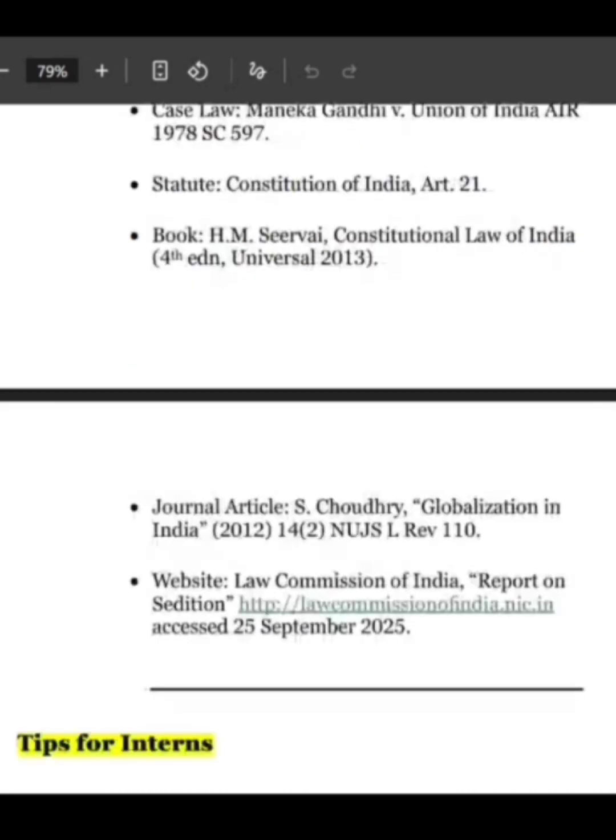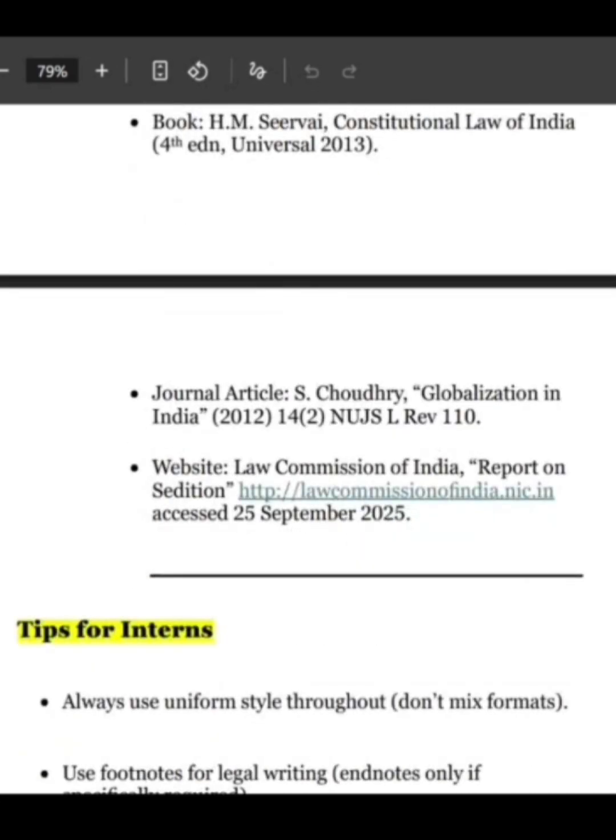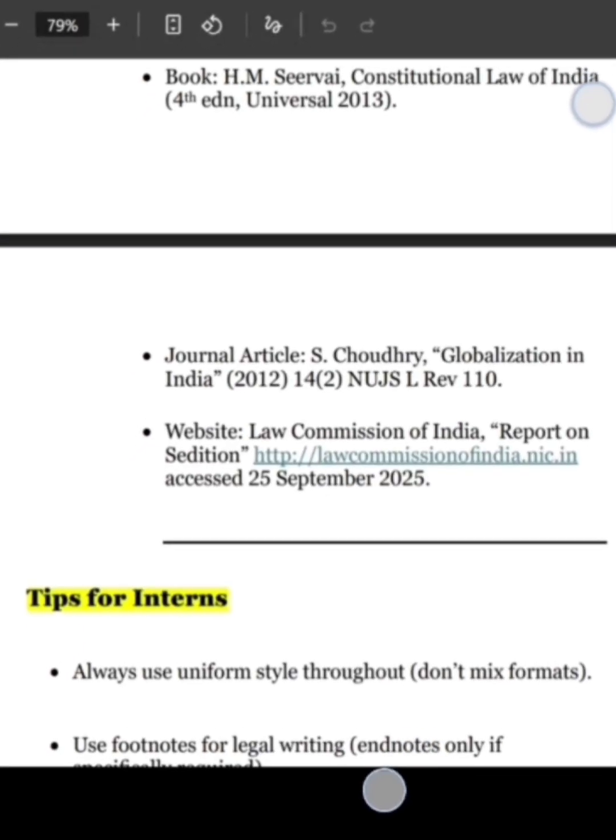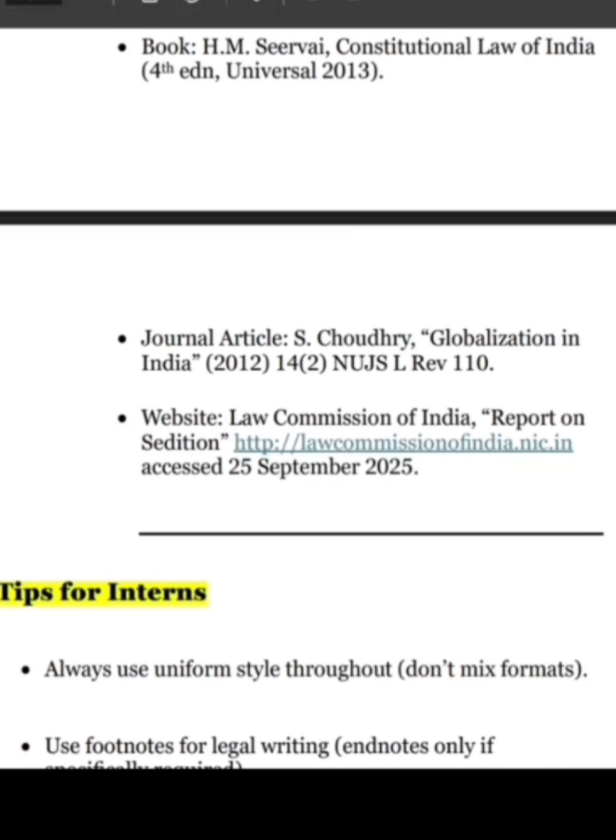Okay. Then how you will mention journal articles. So here you will write the name of the author, that is S. Chaudhary. Then the title of the paper, that is Globalization in India. Then the year in which it was published, 2012, and the journal where it was published. So here I think 14, this is the details of the journal, which you will get in the journal easily.